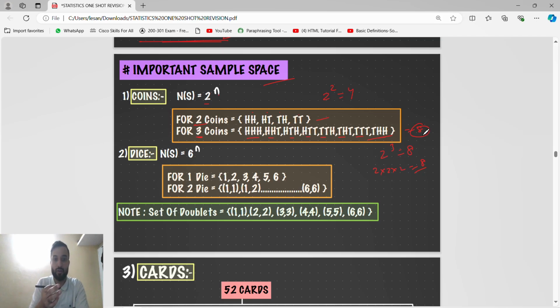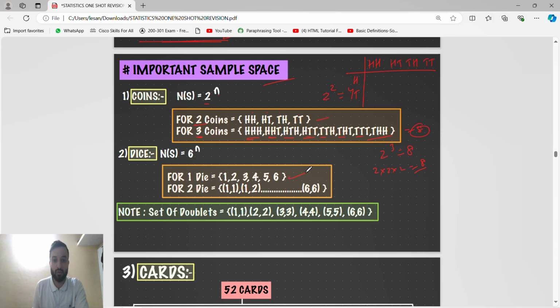In class I have told you how to find it for 3 coins, right? Write for 2 coins: head head, head tail, tail head, tail tail. Then the third coin is head or tail. Then do this: head head head, head head tail, head tail head, head tail tail, and like that for tail also.